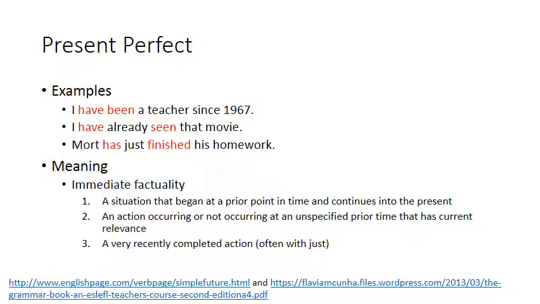So what we're talking about is an event that just completed quite recently. So in this case, Mort has just finished his homework. This means maybe within the past hour, he finished it. So we're using the present perfect in this case.